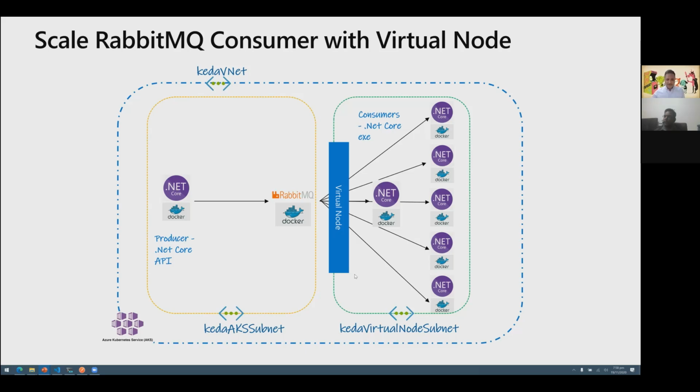So instead of running these consumers on a Kubernetes cluster, the VMs which are allocated to a base Kubernetes cluster, I use the serverless power of Azure Container Instances to schedule this workload. And we will see this in action.